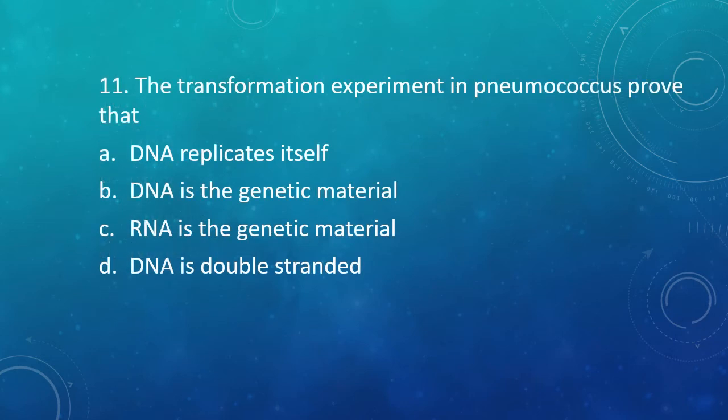Question number 11. The transformation experiment in Pneumococcus proves that DNA replicates itself, DNA is the genetic material, RNA is the genetic material, or DNA is a double-stranded molecule. Transformation experiment in Pneumococcus proves that. The correct answer is option B, that is, it proves DNA is the genetic material.